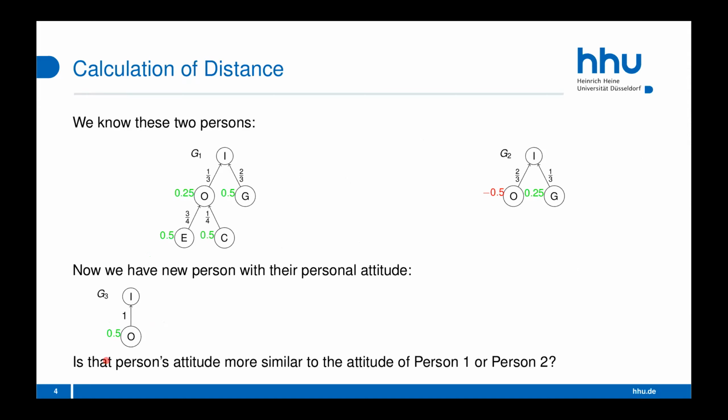And from an intuitive point of view, we'd say, well, okay, this person is in favor of support for more organic farming. So it should be more similar to G1, which is also supporting that position, than to G2, which is not supporting that position. So next I'll explain to you why we think that calculating the distance is actually useful, and then I'll show you how we do that.